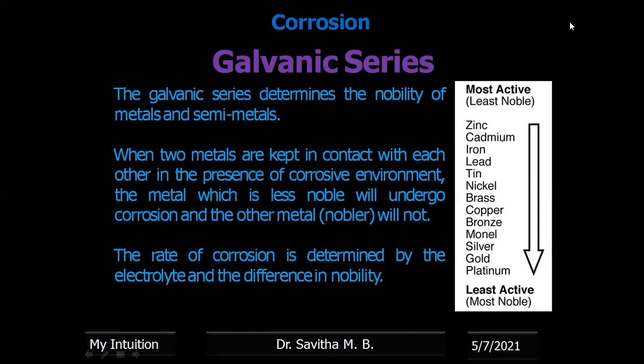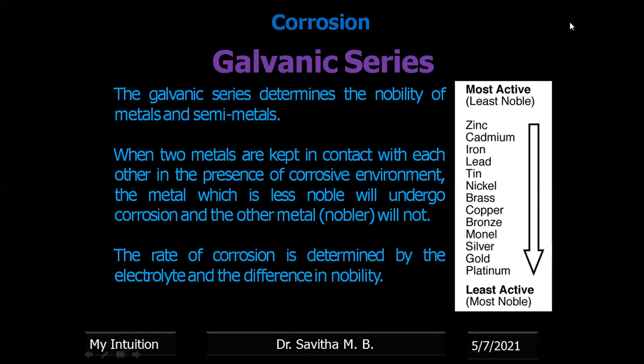Okay, the more practical series is the galvanic series, wherein it is only framed for corrosion reactions, right? It will consider the conditions other than standard conditions also. It will also consider some of the drawbacks, like aluminium is present in a higher place in the electrochemical series.